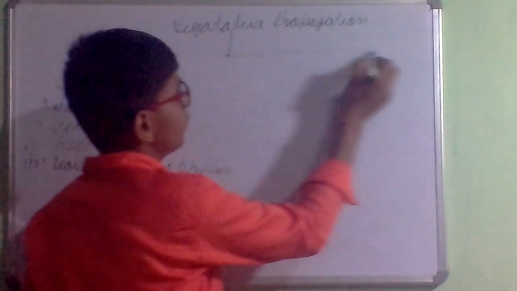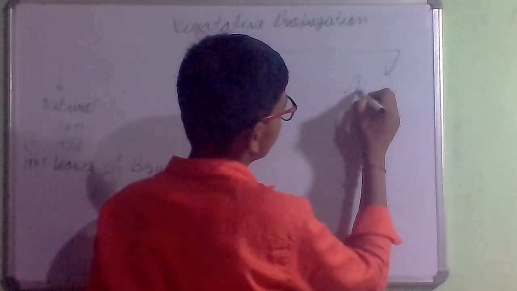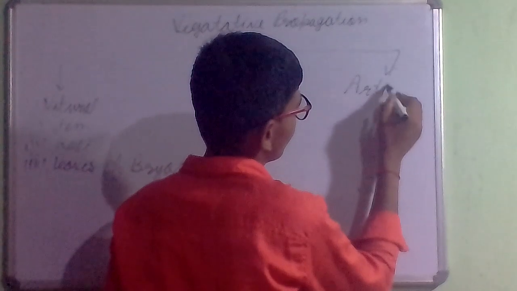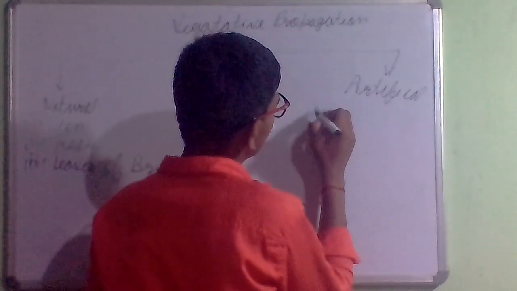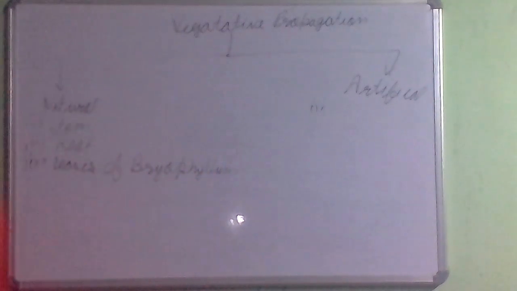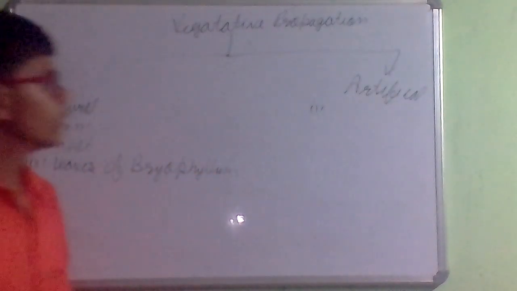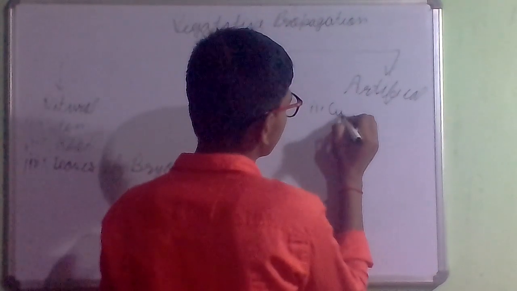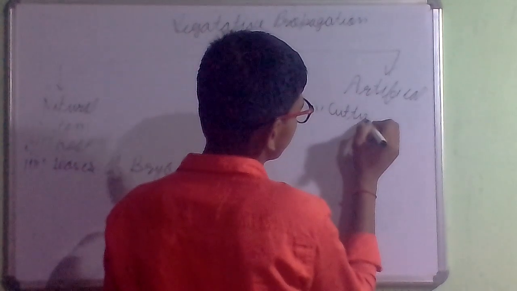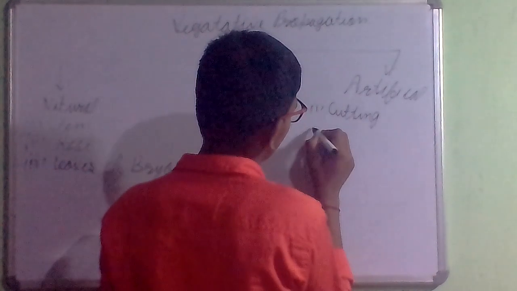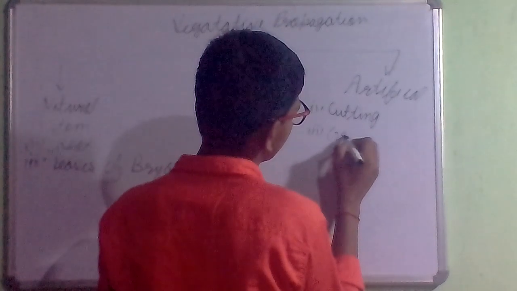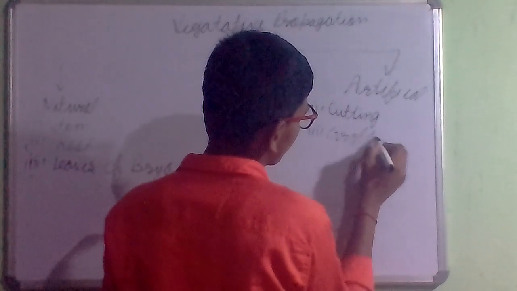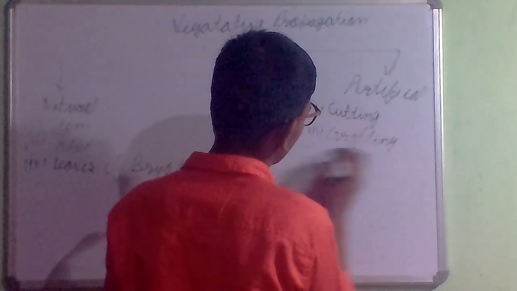Natural vegetative propagation is done from three vegetative parts. Number one, stem. Number two, root. And number three, leaves.